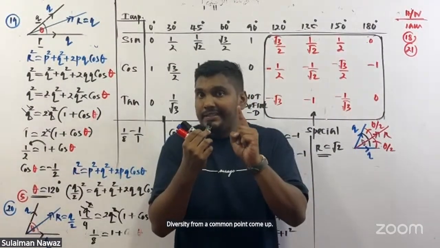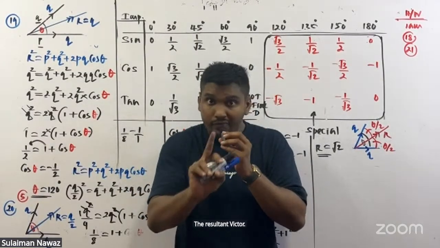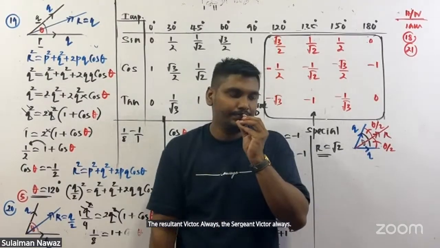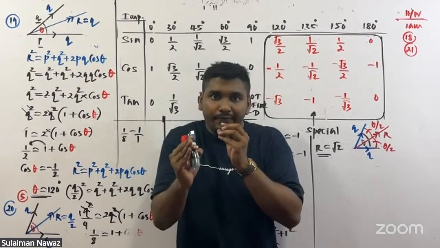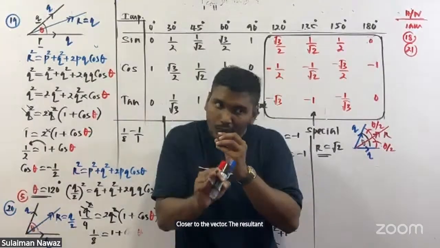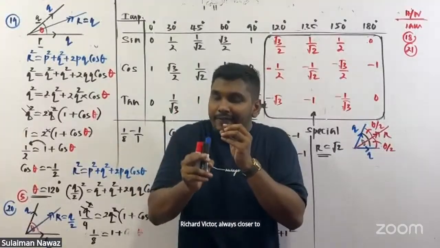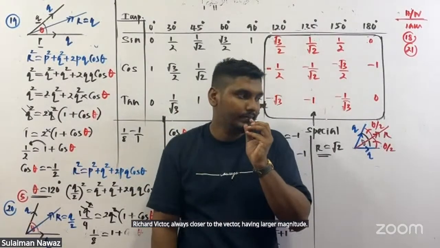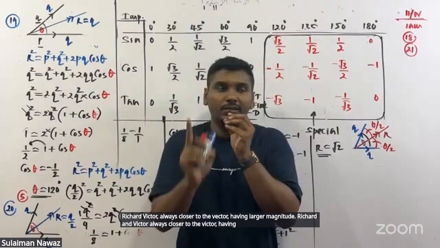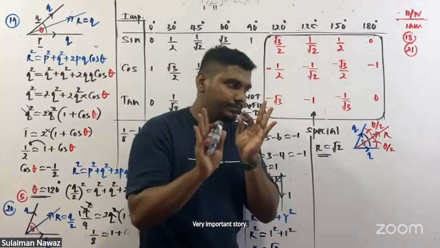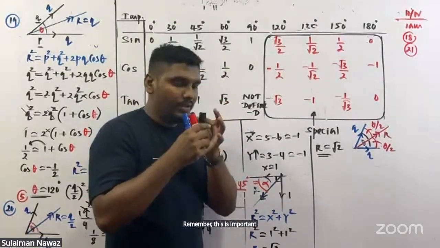the resultant vector is always closer to the vector having larger magnitude. Resultant vector always closer to the vector having larger magnitude. Very important story. I will tell you what I explained there. Remember, this is important. Very important.